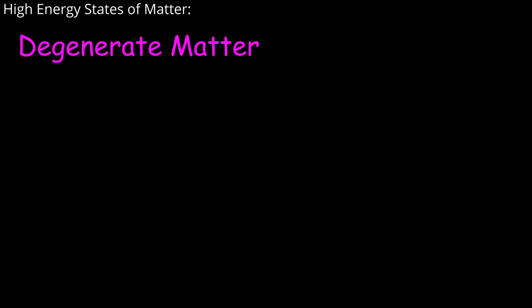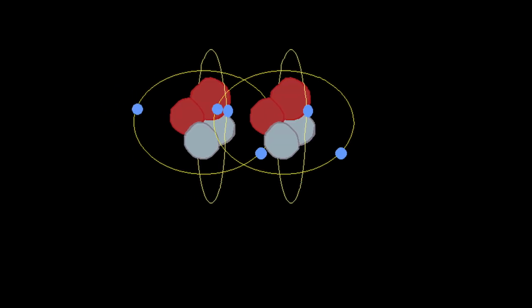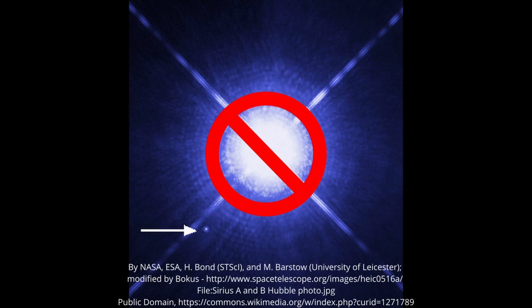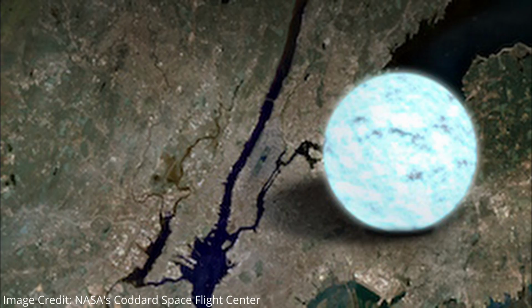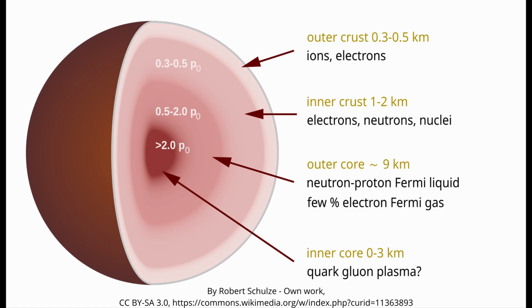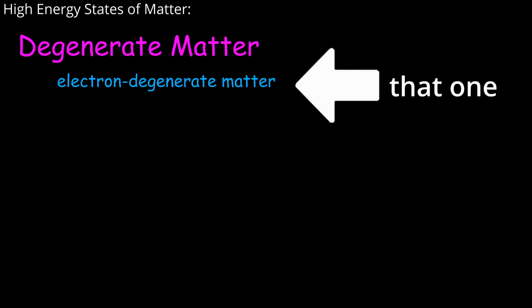A type of degenerate matter is electron degenerate matter. This type of matter is created when atoms are under such pressure that they sort of melt together. This is common in white dwarfs and the like due to their density. A white dwarf could have the mass of our sun with the size of a city, and the atoms inside are probably fuming under all that pressure. And again, it's that matter that helps keep the neutron stars from collapsing.